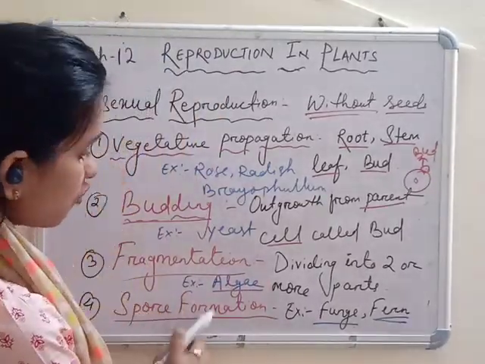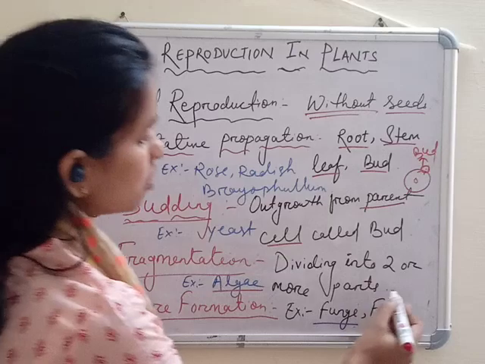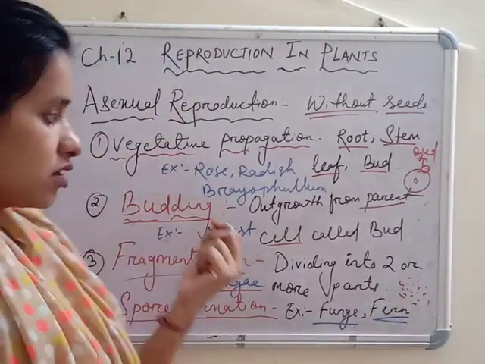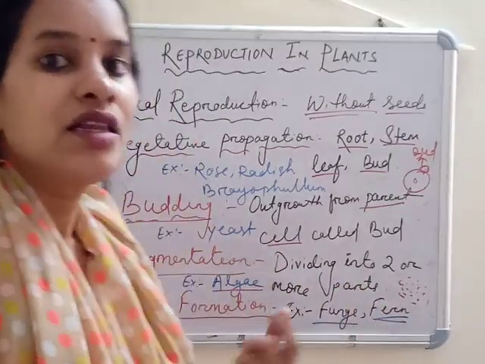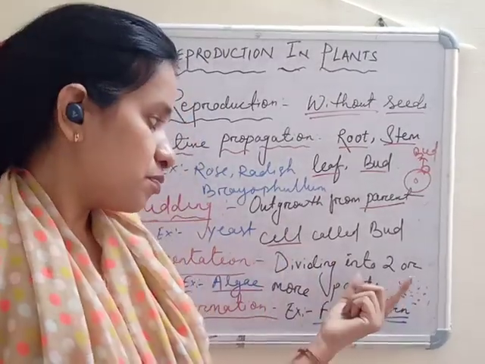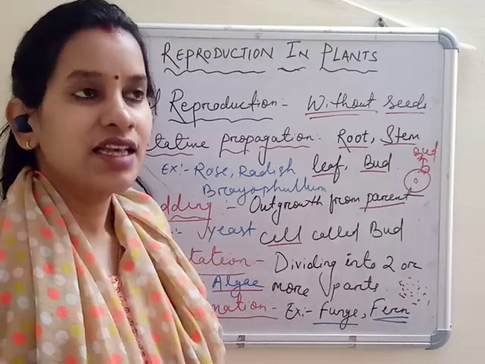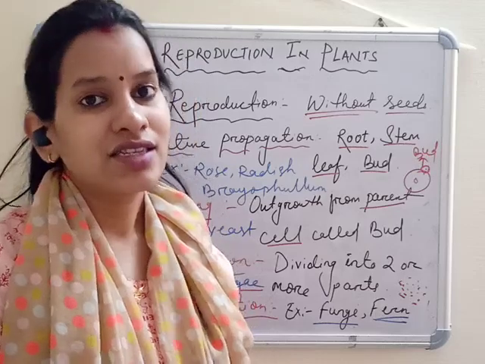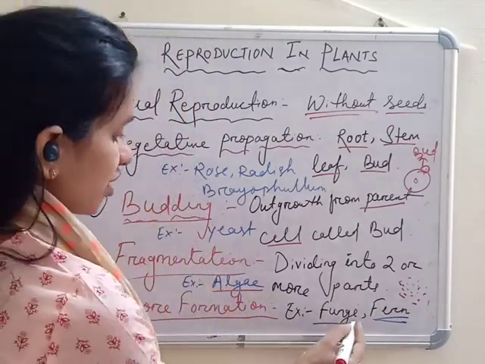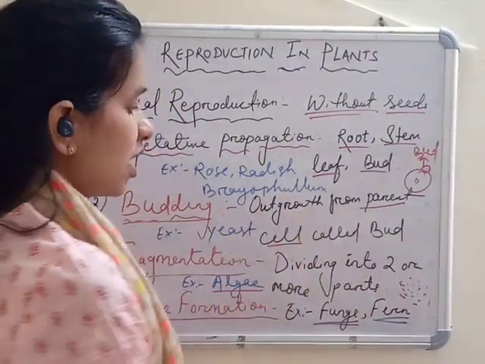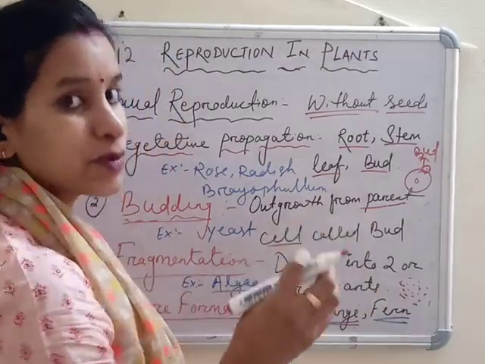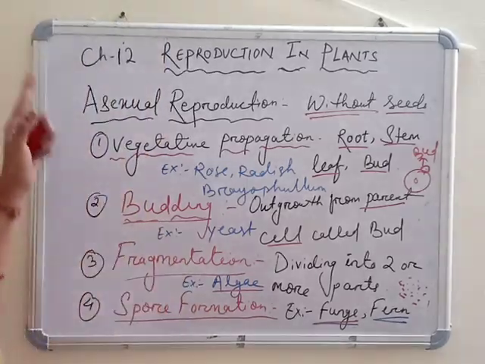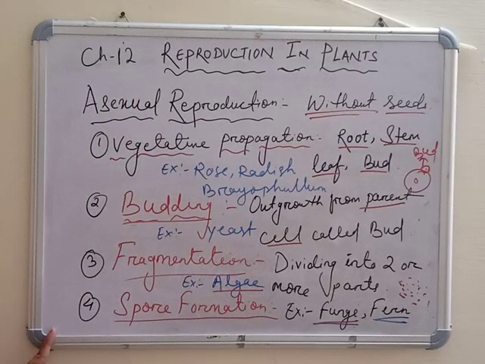The last one is spore formation. Spores are small, invisible, dust-like particles produced by the parent cell. They roam in the air and water, and when they get suitable conditions, they start growing. Examples are fungi, mushroom and fern. They produce spores, and from those spores new plants grow up. So this is all about the revision of asexual reproduction.